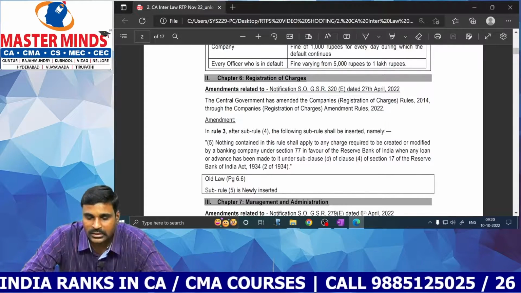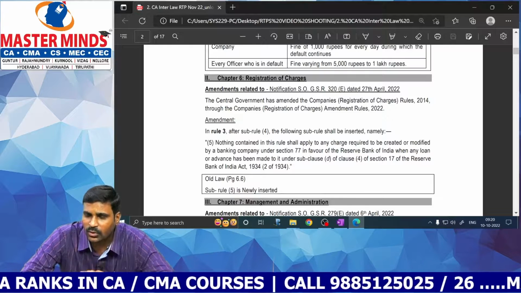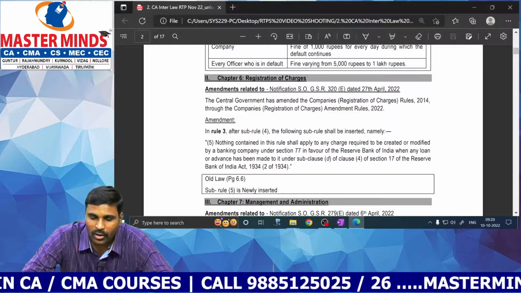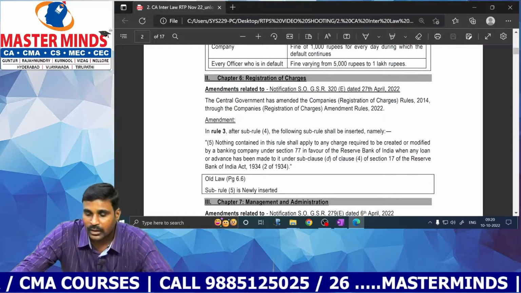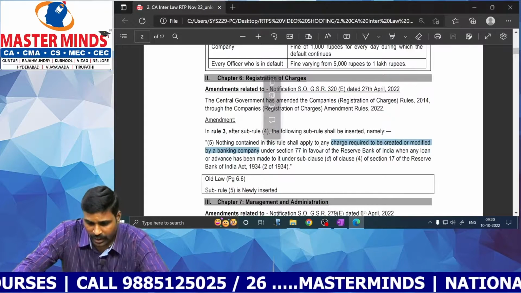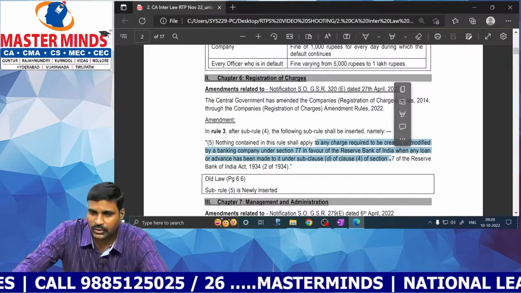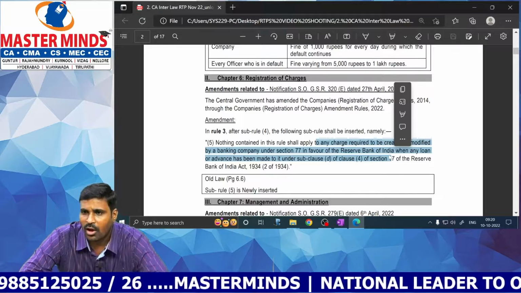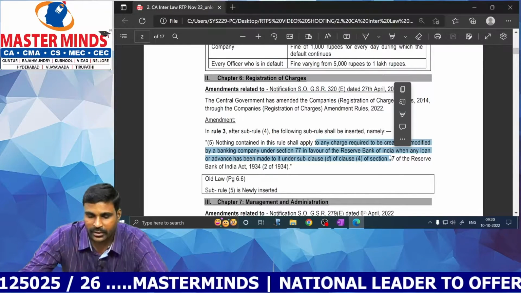This is a newly inserted sub rule. Such a charge created or modified by a banking company in favor of RBI need not be registered.